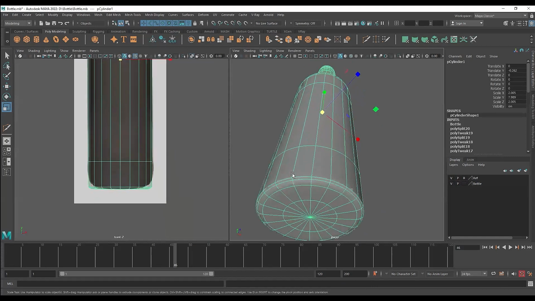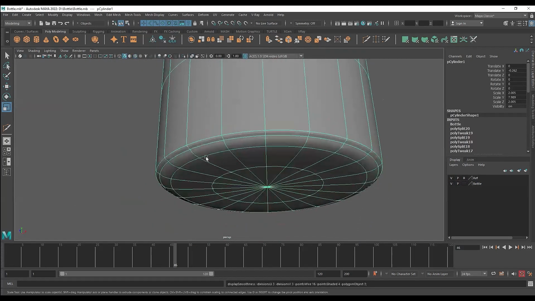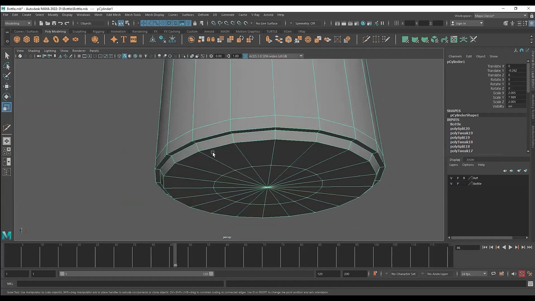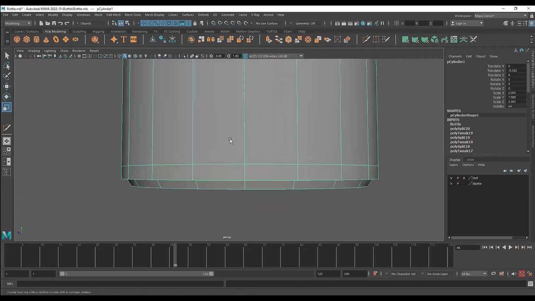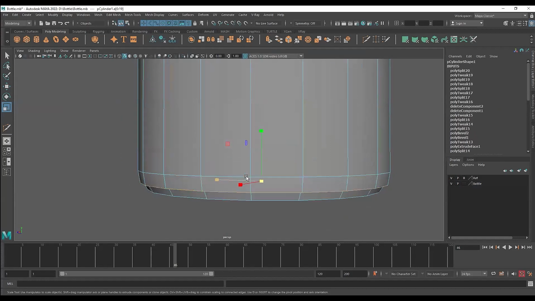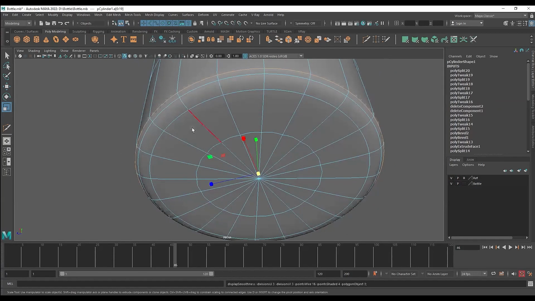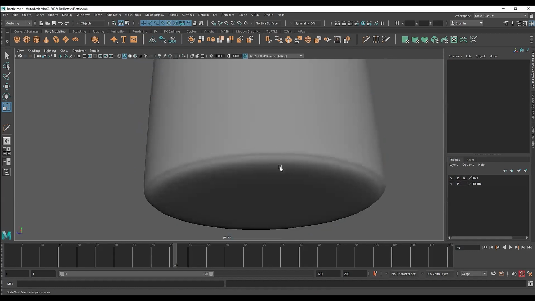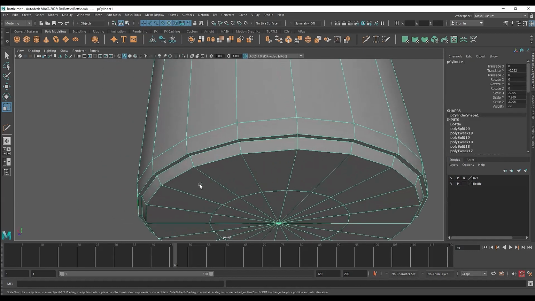Now we need to come down and fix the bottom. So you can see it's completely getting washed up. We don't want that. We need to add support edges here. Before I do that, you see this lower edge? I'm going to slightly scale it in so that I get a curved surface, a very slight curved surface. Okay, so I've added that. Now still you can see when I'm pressing 3, everything is getting washed away. We want to preserve this shape. So how do we do that? We will be adding support edges.